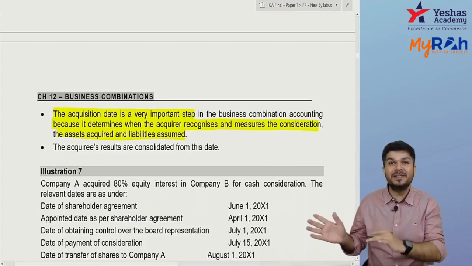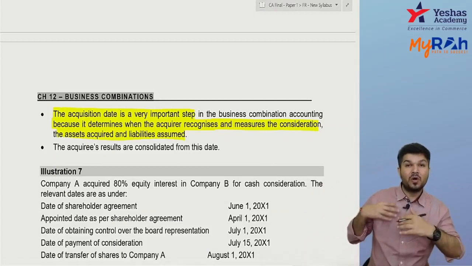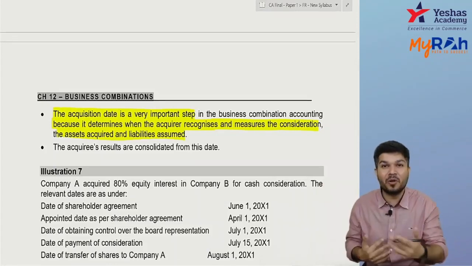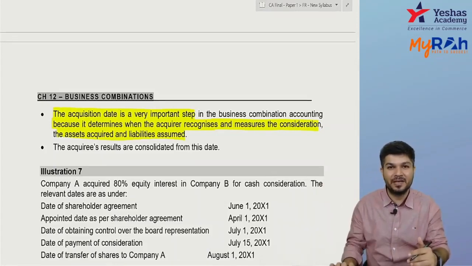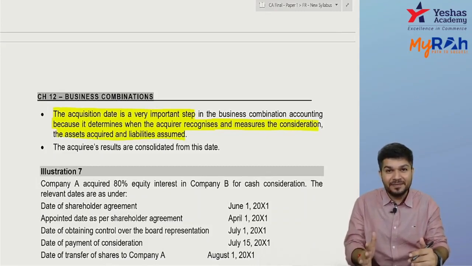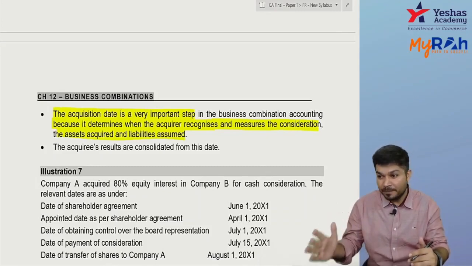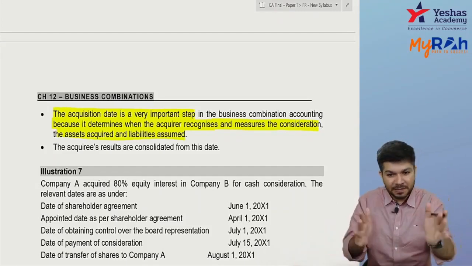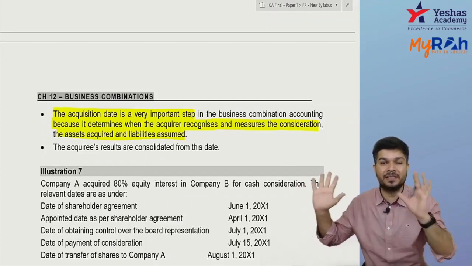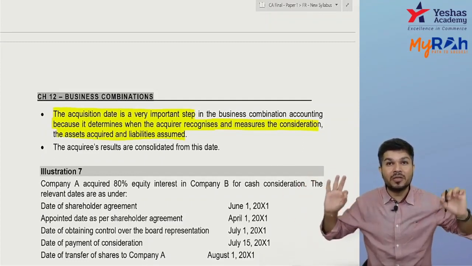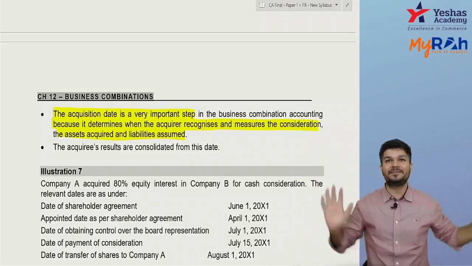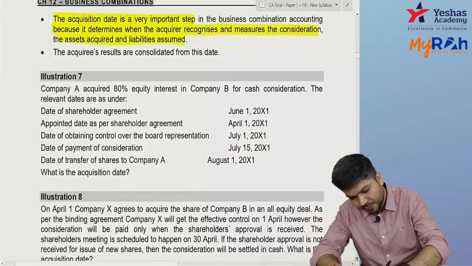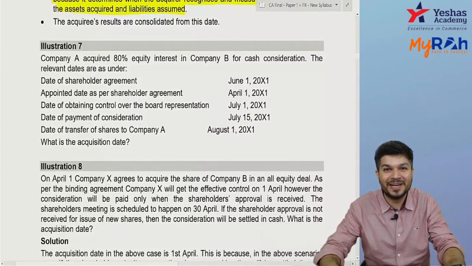But it can be a date before. It can be a date before payment or it can be a date after payment also, based on your agreement. If the business combination is subject to some approval, then the acquisition date cannot be a date prior to the date of approval. It can be the same as the approval date or it can be later. I just have to see when I got control over the acquiree. Any doubts?